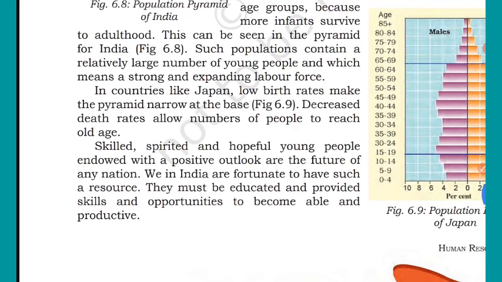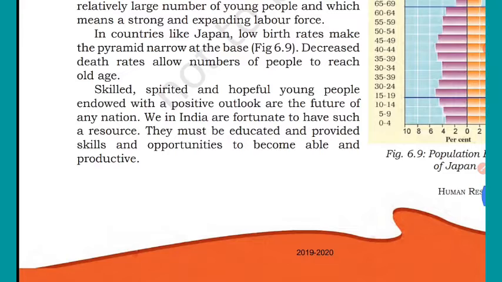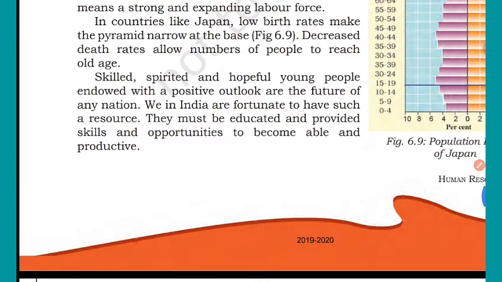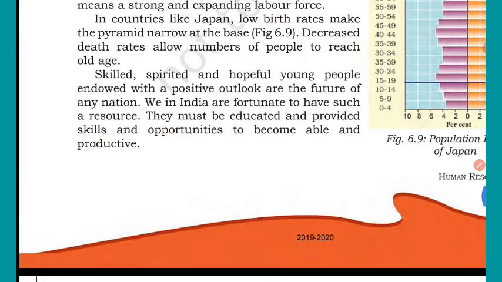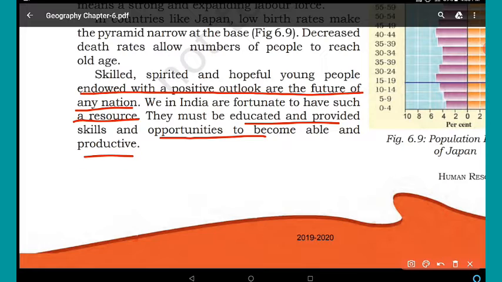In countries like Japan, low birth rates make the pyramid narrow at the base. Decreased death rates allow numbers of people to reach old age. Skilled, spirited, and hopefully young people endowed with a positive outlook are the future of any nation. We in India are fortunate to have such a resource. So they must be educated and provided skills and opportunities to become able and productive.